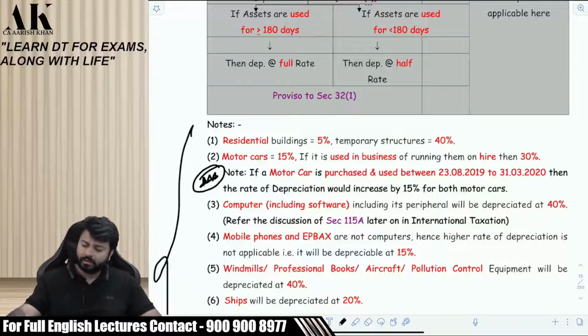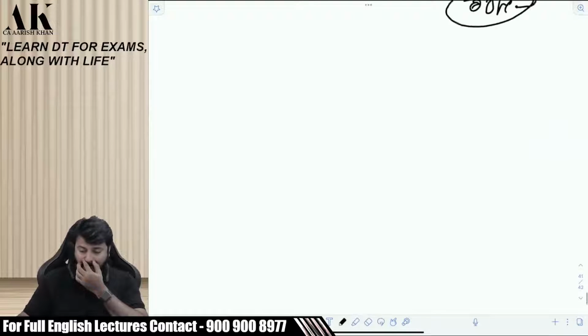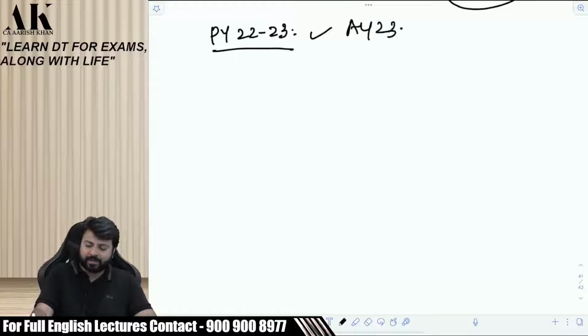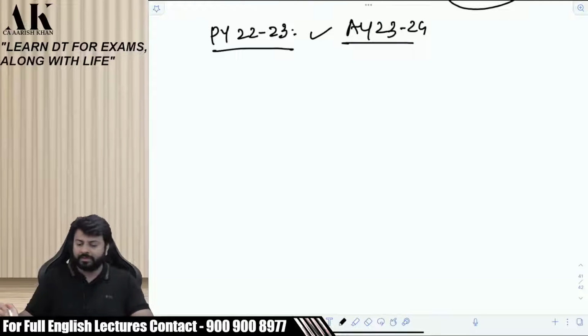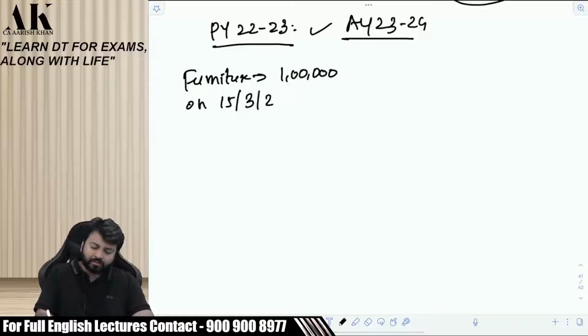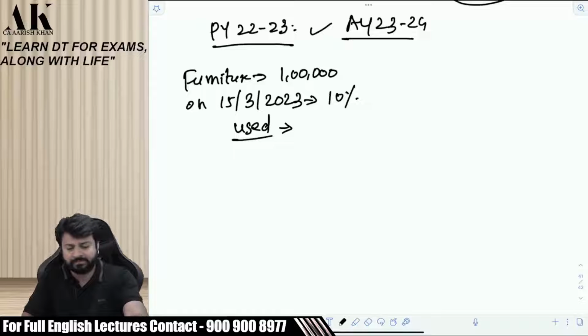Okay. Now I am asking you a question of accounts. All of you please answer. An accounts question. Shall I ask? Suppose this is previous year 22-23, which is applicable for our exams. Do not forget this previous year, and assessment year 23-24, which is the current previous year. Now suppose I buy furniture of rupees 1 lakh on 15th of March 2023, the rate of depreciation on furniture is 10%, and I started using this asset from this date. Now listen carefully, all of you, and please answer me.